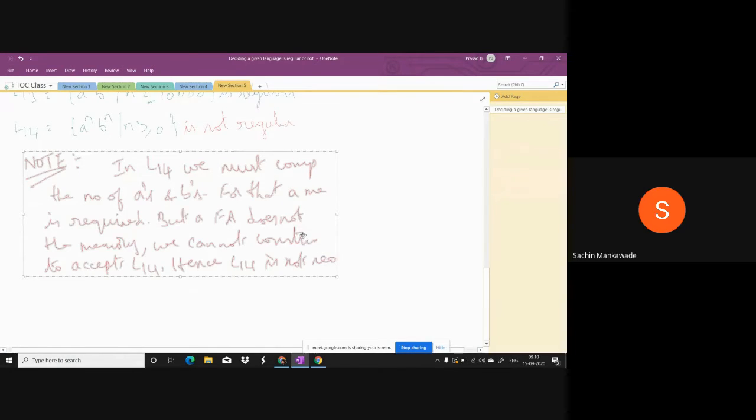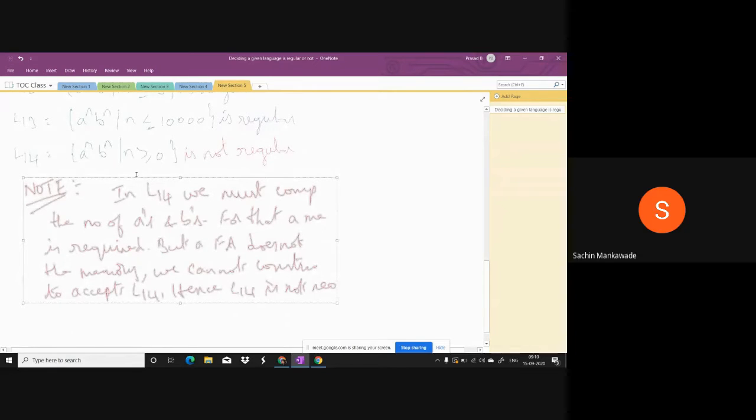So if anybody asks why L14 is not regular: because in L14, A's and B's are equal. So whatever string we take, the finite automata must compare the A's and B's. The number of A's and number of B's must be equal. So it has to count the A's and count the B's. For that, a memory is required. But a finite automata does not have the memory. Therefore, we cannot construct a finite automata to accept L14. L14 is not regular.